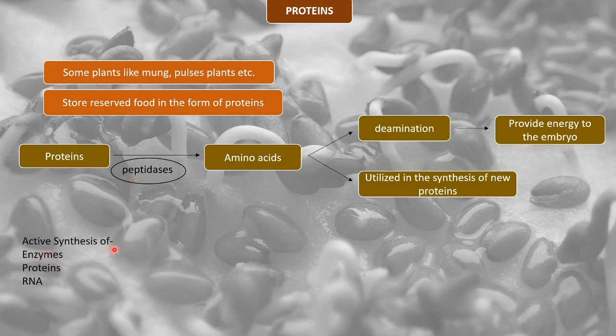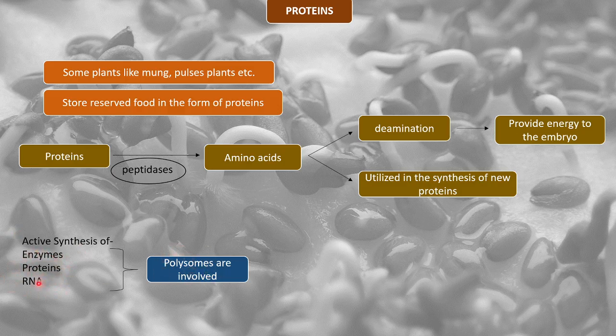Now during this process, there is also active synthesis of many enzymes, many proteins and RNA. All of these are synthesized, and during this process polysomes are involved, right? So what are polysomes? For those who do not know, polysomes are chains of ribosomes. So the synthesis of all of this is connected to polysomes.